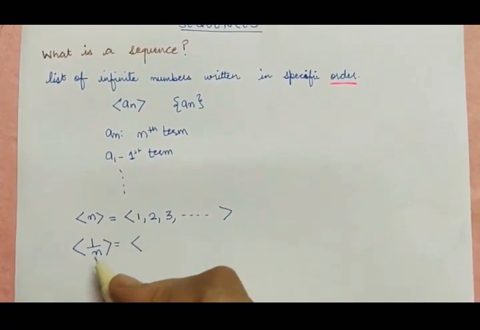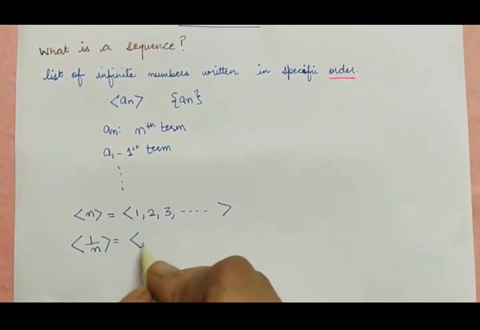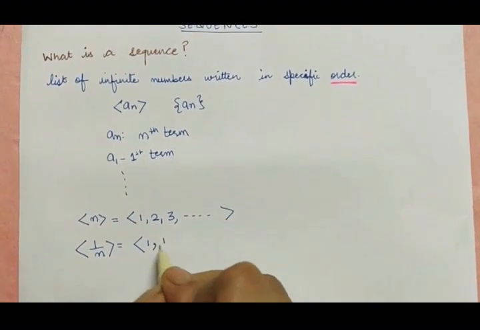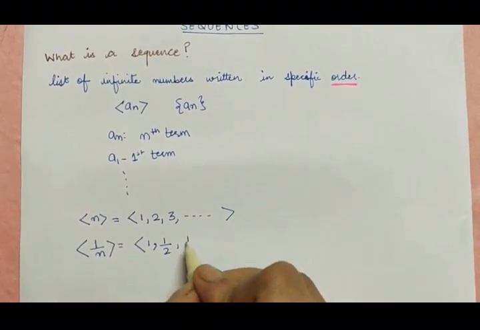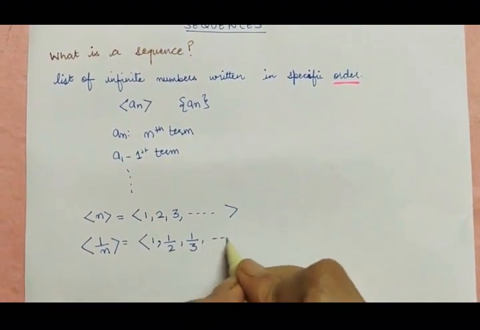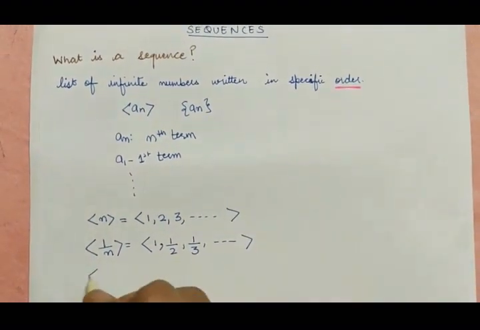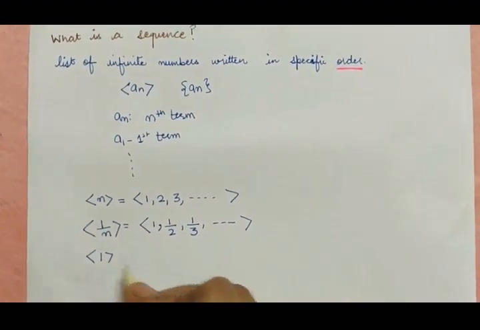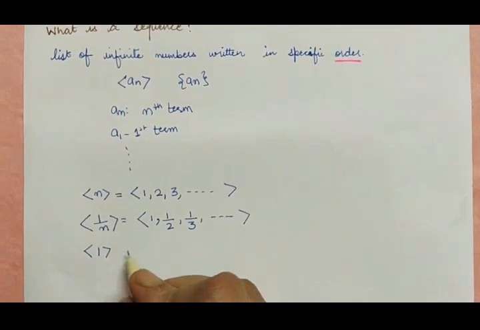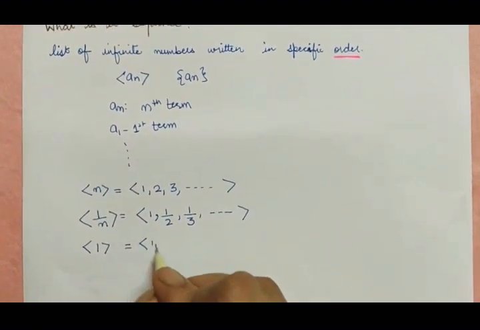Take the sequence 1 by n. The first term is when we put n equal to 1, so 1; put n equal to 2, half; put n equal to 3, 1/3, and so on. Even this is also a sequence: the sequence of the number 1 repeated infinitely.